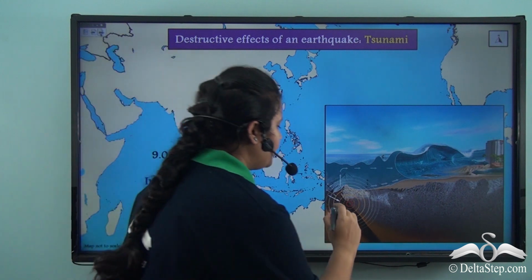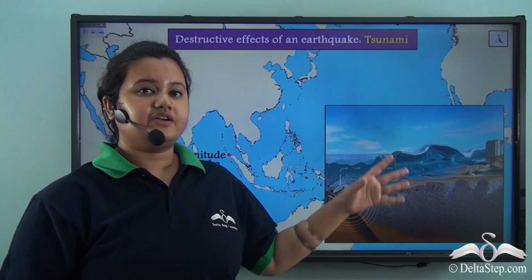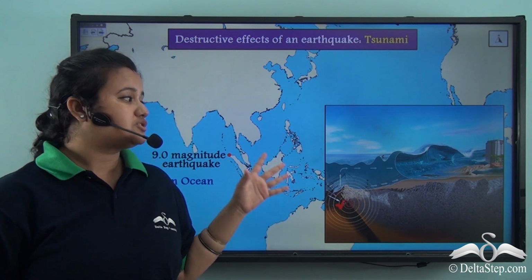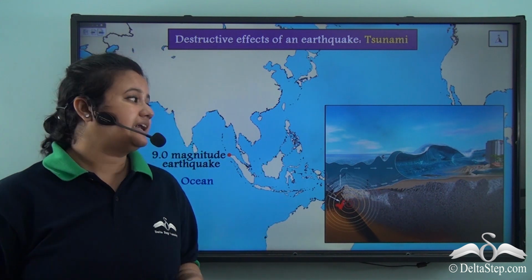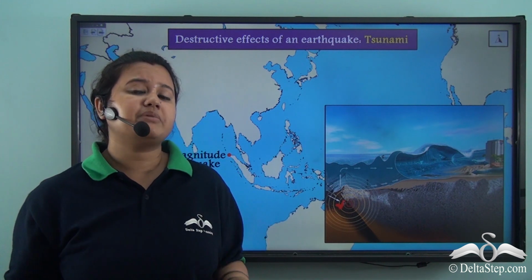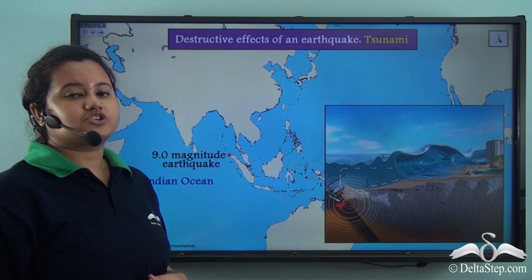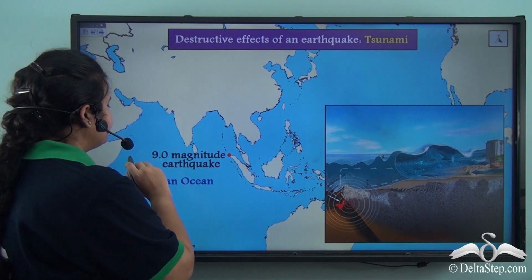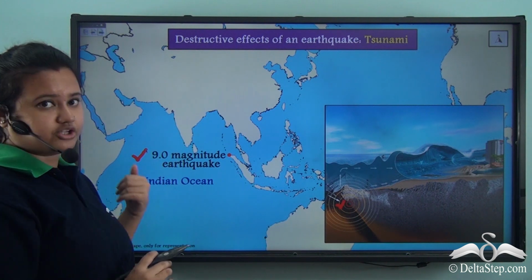Earthquakes that occur on the sea floor produce large sea waves. This phenomenon is called a tsunami. We will study tsunami in detail later. But for now, let me tell you that a tsunami is another natural disaster which causes immense destruction to life and property. One such destruction occurred in 2004 when an earthquake of 9.0 magnitude occurred in the Indian Ocean.